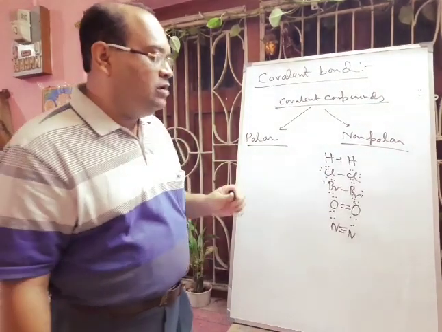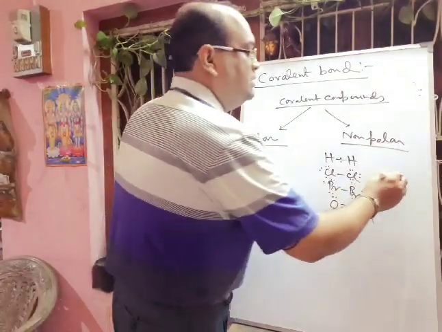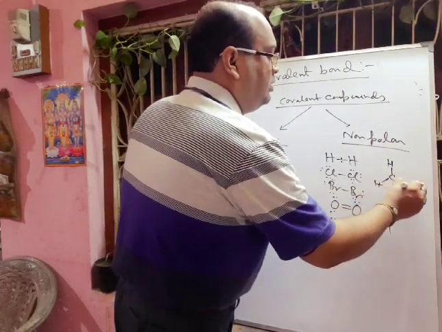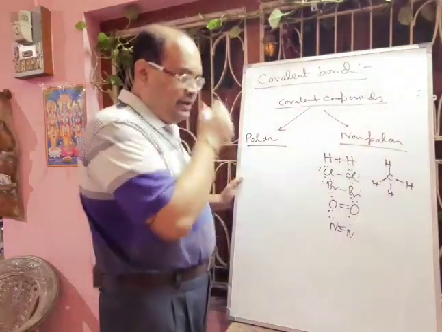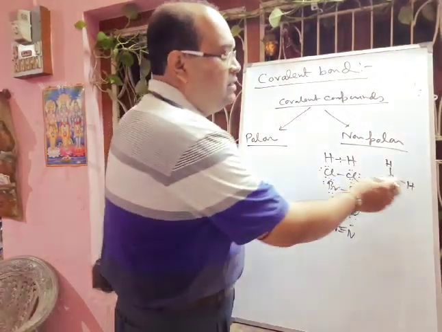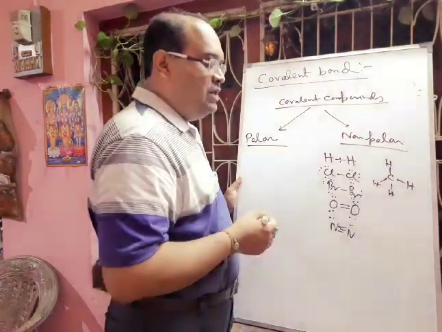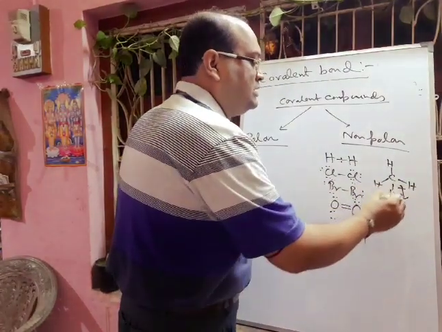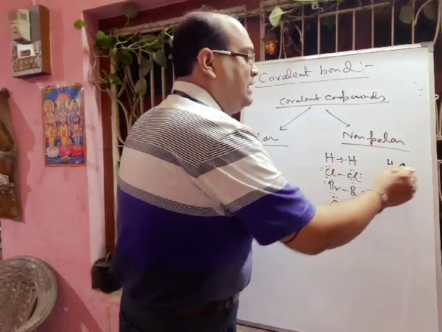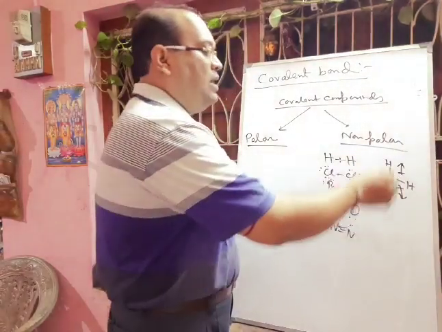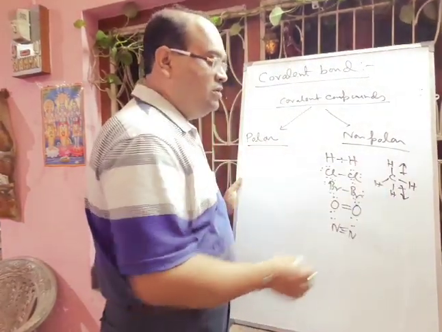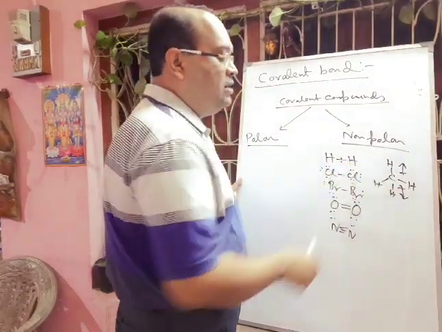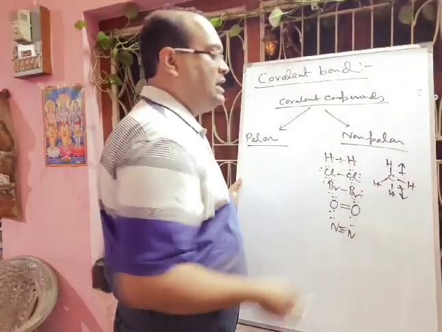Another molecule we can show is the methane molecule. This is also a non-polar molecule or non-polar covalent compound, because here carbon and hydrogen have different electronegativity. The bond is polar, but the resultant of the 3 carbon-hydrogen bonds acts downward and the other acts upward. So the overall dipole moment will be 0. The resultant of the 3 carbon-hydrogen bond moments is cancelled by the other carbon-hydrogen bond moment.